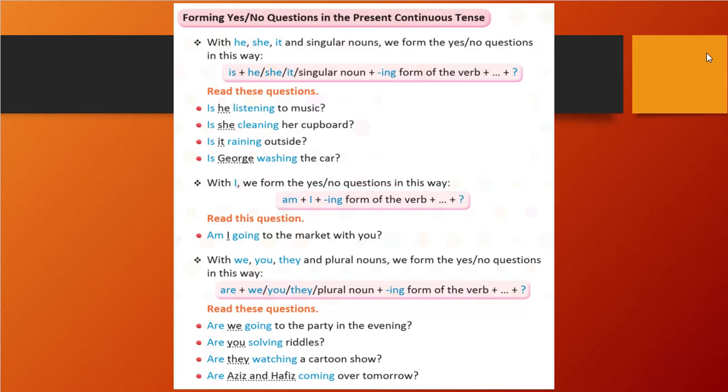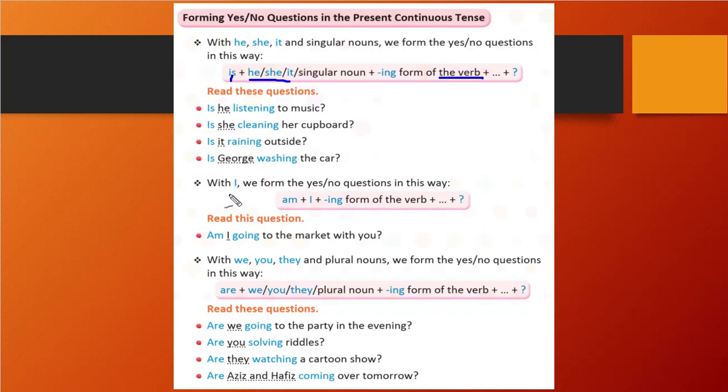With he, she, it and a singular noun, we form a yes/no question in this way. See what is written first: is. When he, she, it or a singular noun is there, make sure in your mind that the question will start with is. There should always come is only. Plus verb with ing and the question. Is he listening to music? Is she cleaning her cupboard? Is it raining outside? Is George washing the car? So we have used is.